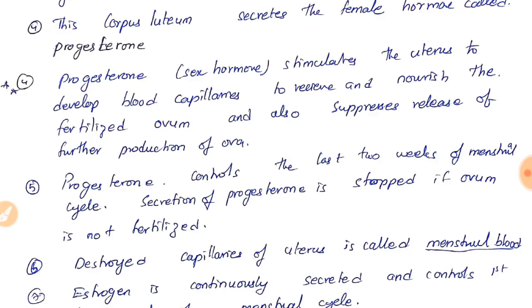So progesterone controls the last 2 weeks of the menstrual cycle, and secretion of progesterone is stopped if the ovum is not fertilized.